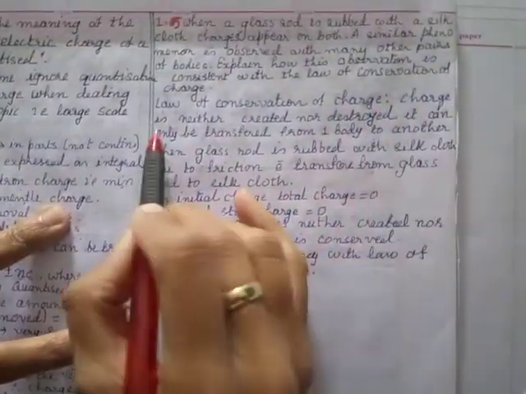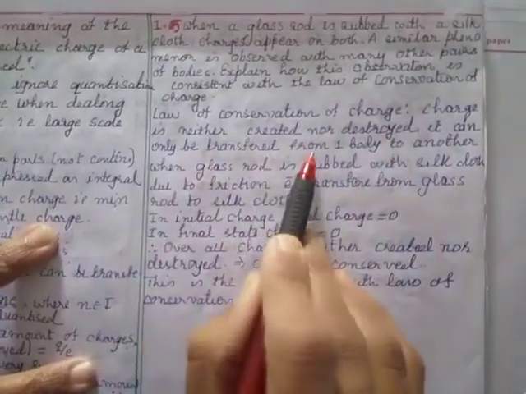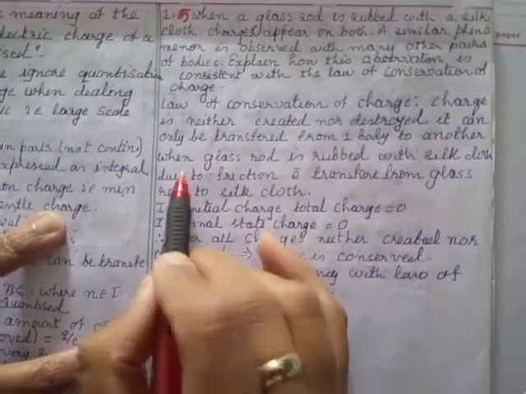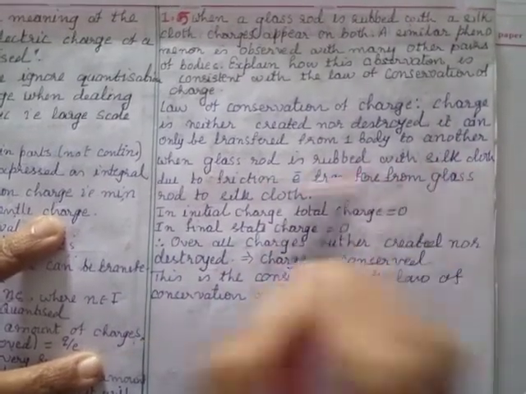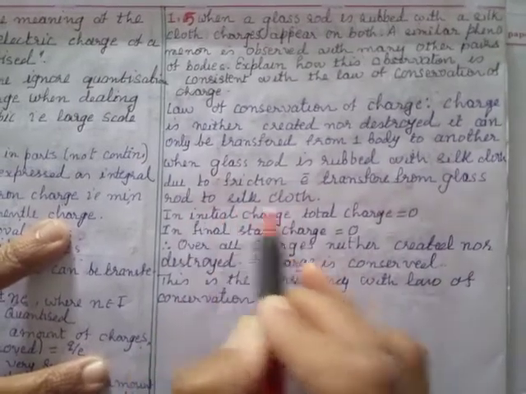Okay. Now we know the law of conservation of charge means charge is neither created nor destroyed. It can only be transferred from one body to another. Now when a glass rod is rubbed with a silk cloth, due to friction, electrons transfer from the glass rod to the silk cloth.